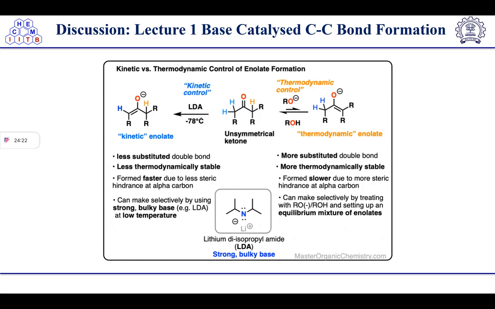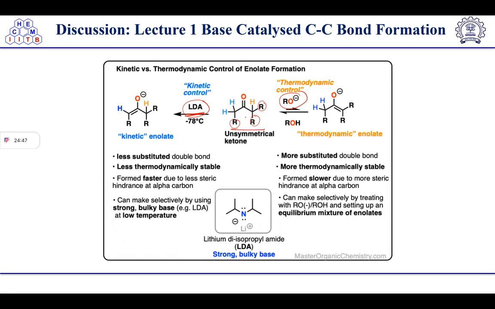So we have seen that when we use different bases, we get different enolates. Suppose we have an unsymmetrical ketone and we add LDA, which is a bulky base. Whenever we have a bulky base, it will always abstract the proton from the less hindered side. Here we have two R groups, alkyl groups, and here only one.